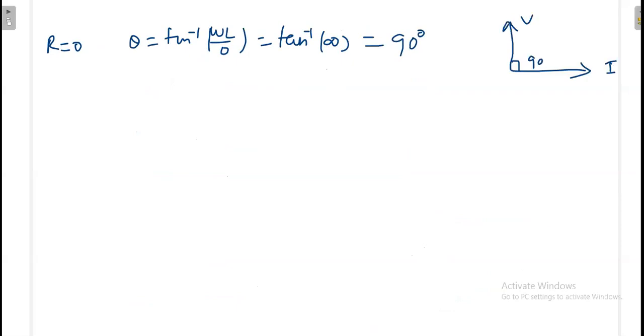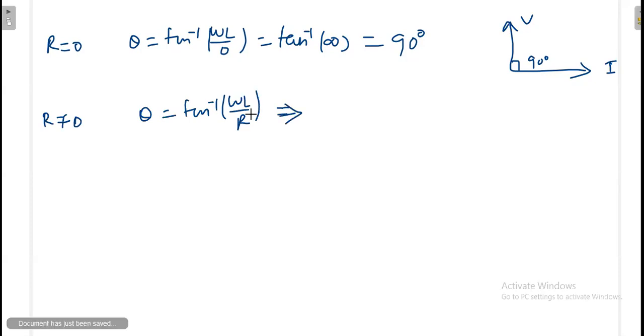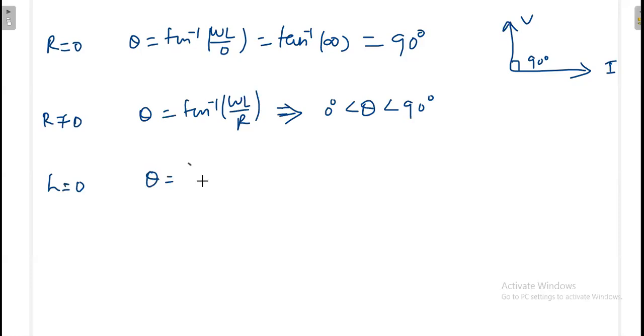When R is not 0, say it has some value, then tan inverse of omega L divided by R has some value. Then definitely, based on the relation between L and R, your theta could be anything between 0 and 90 degrees. Or otherwise, what is the extreme condition? For example, if L is 0 and R is there, then what will happen? If L is 0, there is no inductance, then tan inverse of 0 is 0. That means both the current and voltage are in the same direction.